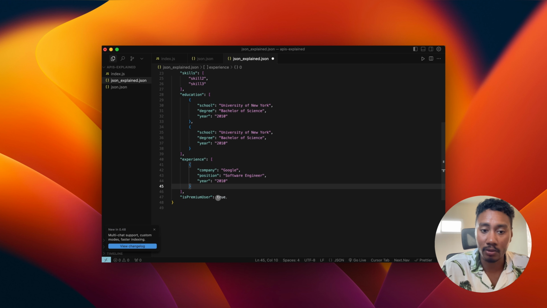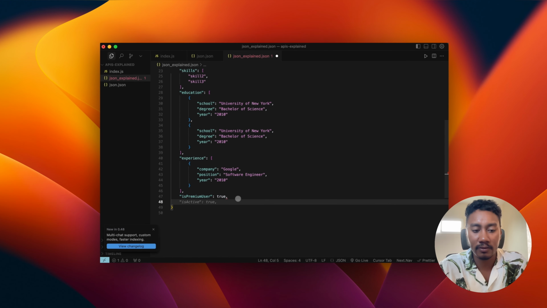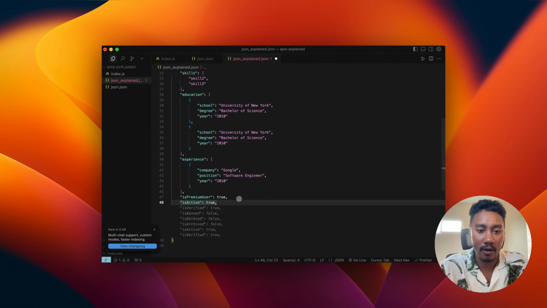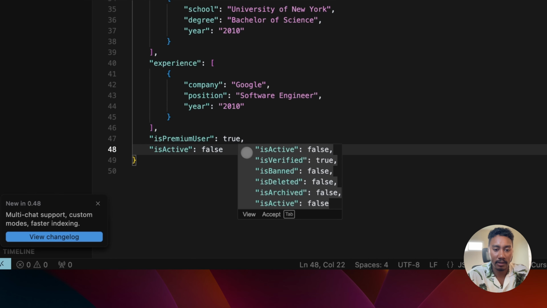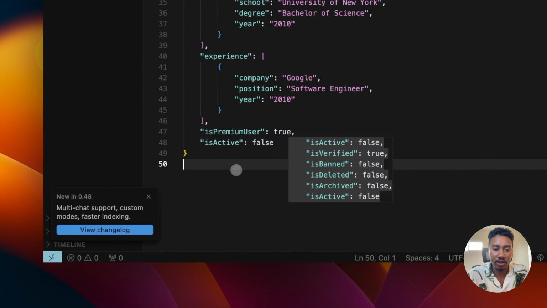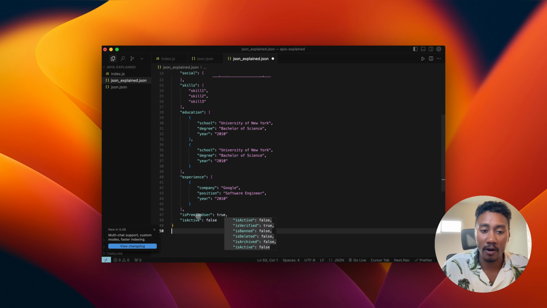That can be true or false. Let's say is active. We can set that to false. And let's just delete this. So as you can see, we can have the Boolean values true or false.